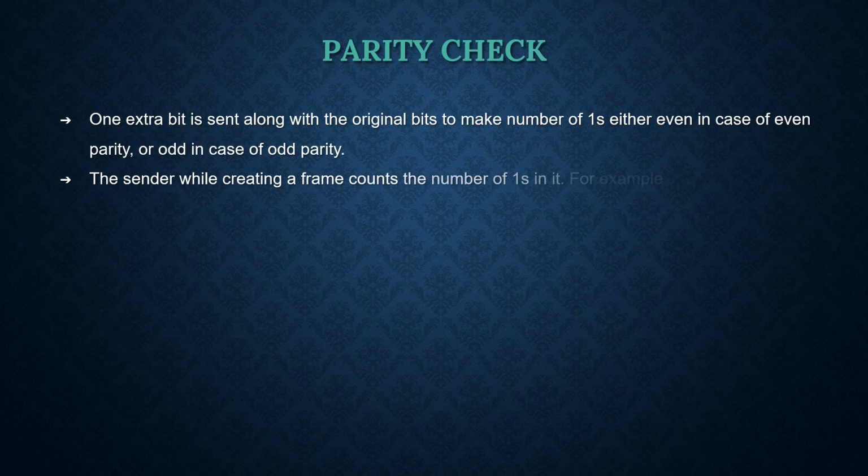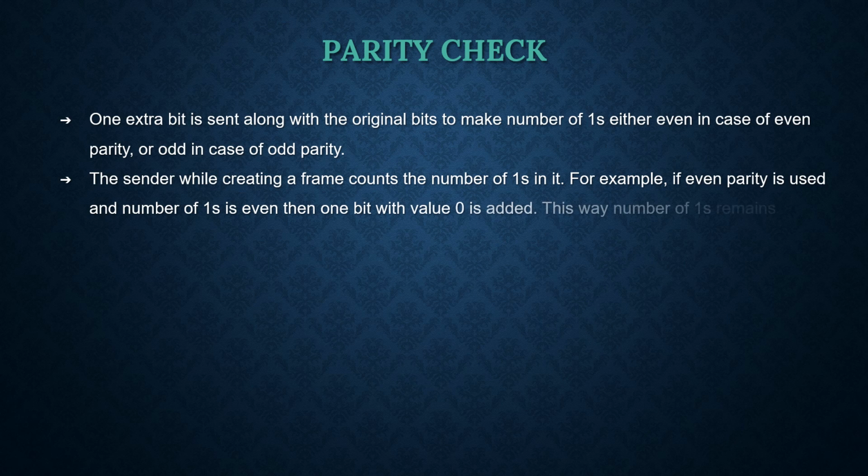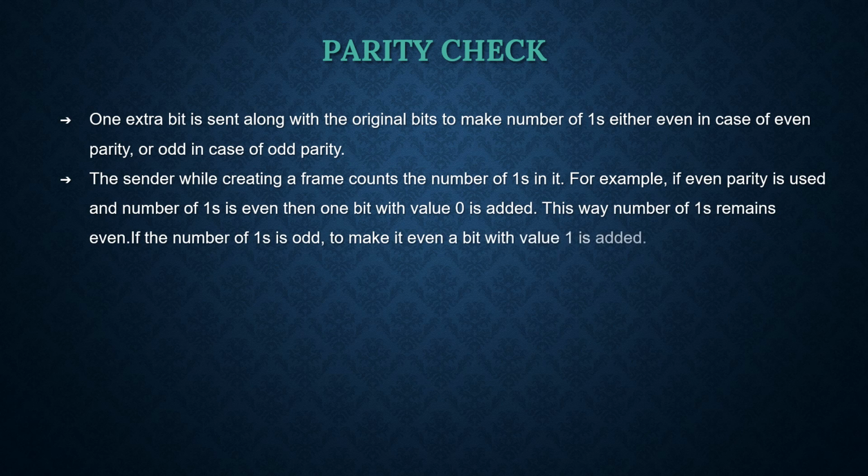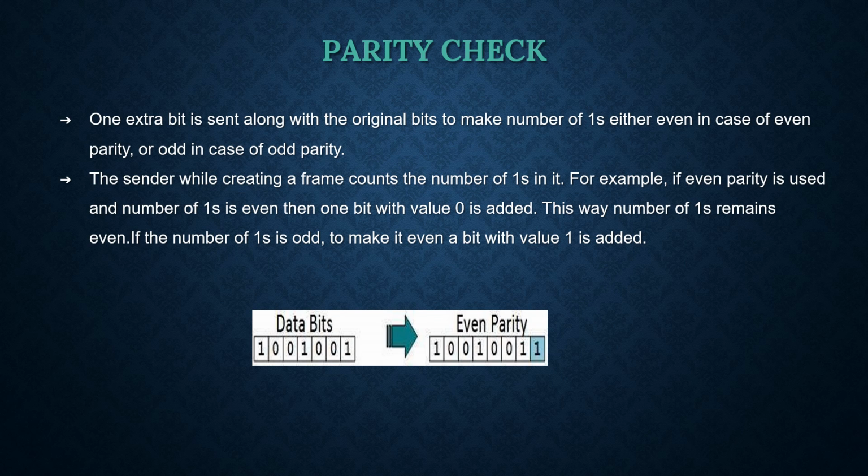The sender, while creating a frame, counts the number of ones in it. For example, if even parity is used and number of ones is even, then one bit with value 0 is added. This way, number of ones remain even. If the number of ones is odd, to make it even, a bit with value 1 is added. The diagram represents the functioning of parity.